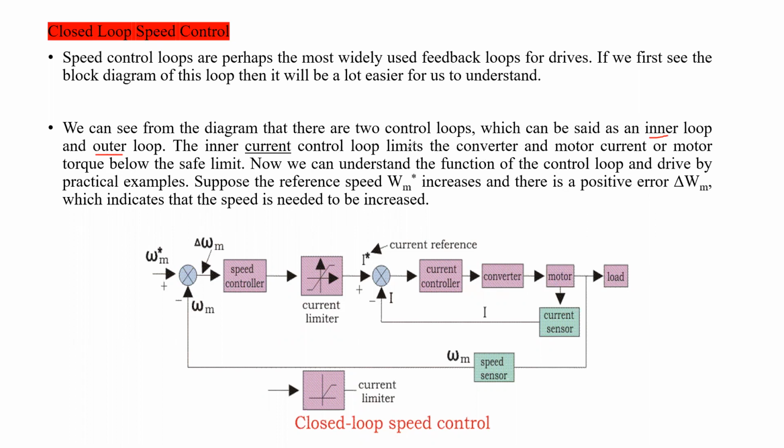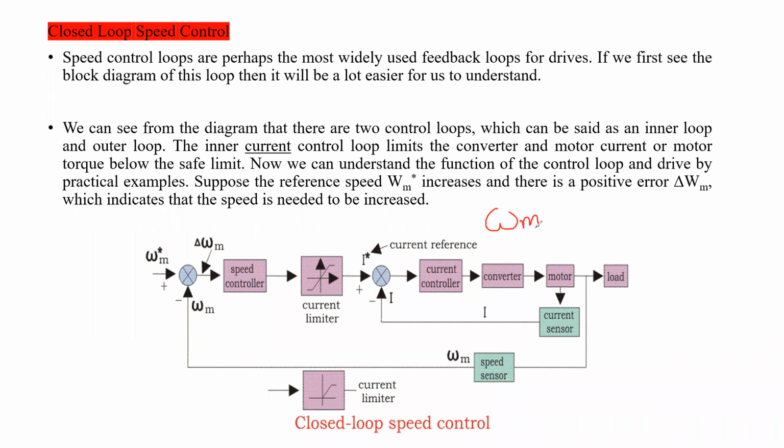Now we can understand the function of the control loop and drive by a practical example. Suppose the reference speed is omega m. This is not W, please understand, it is omega m.